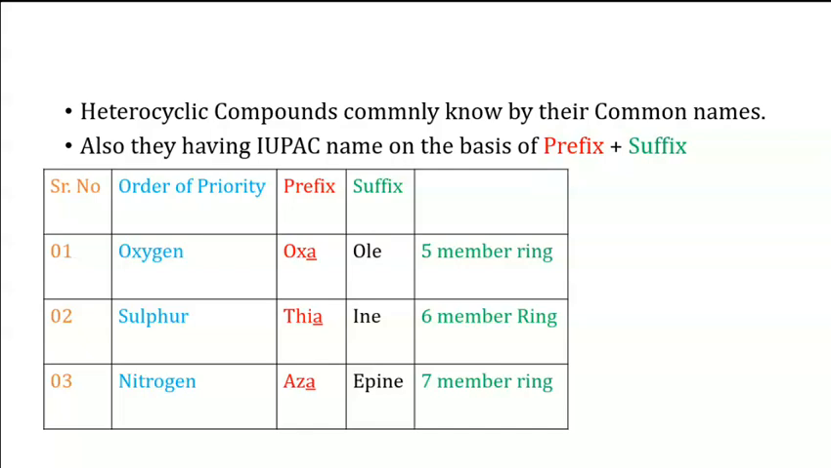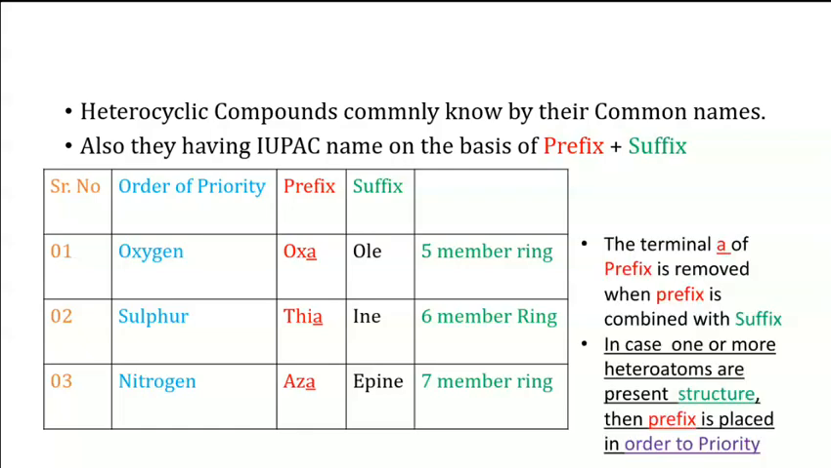For any heterocyclic compound which contains a 5-member ring structure, you have to use the suffix OLE. If the structure contains a 6-member ring, you have to use ine as a suffix. If the structure contains a 7-member ring, you have to use epine as a suffix for the heterocyclic compounds. While combining prefix and suffix, you have to remove the terminal A from the prefix.